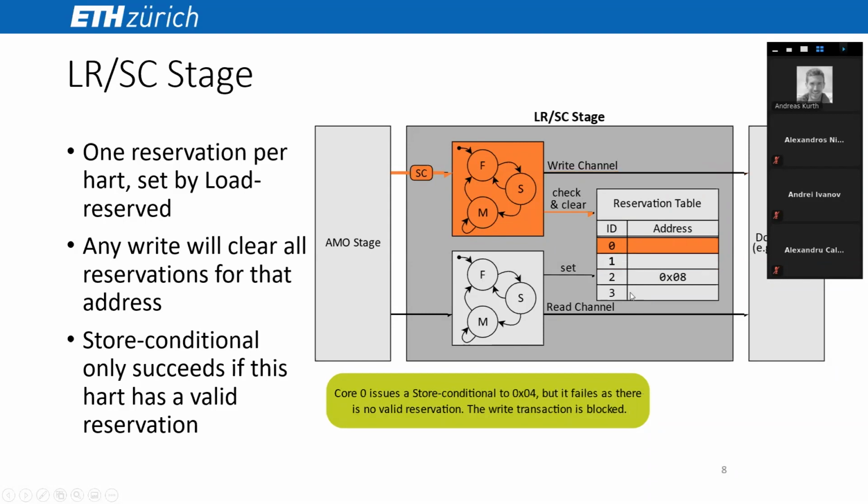Now a bit later, heart 0, which initially also had a reservation on address 4, also issues a store conditional. But that one fails because its reservation has been cleared by now. And this write transaction does not go through, and the core is notified of the failure.